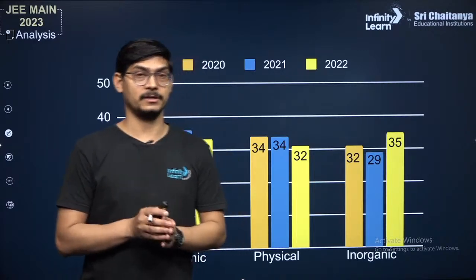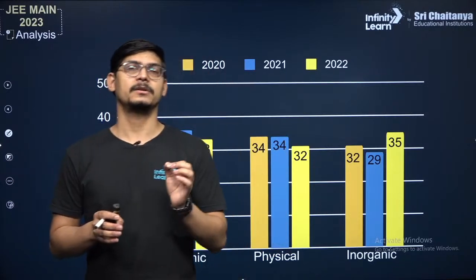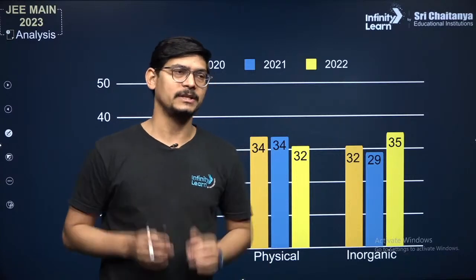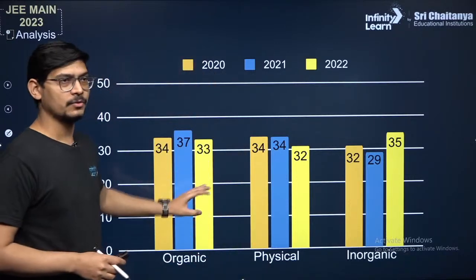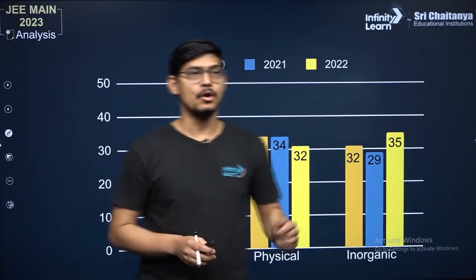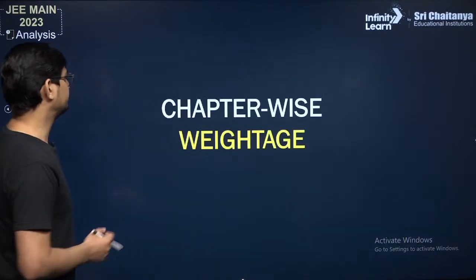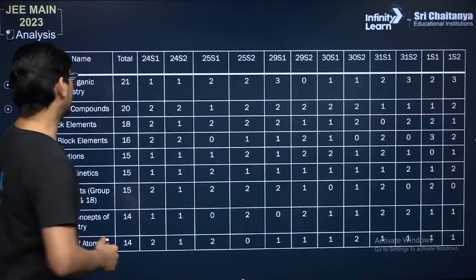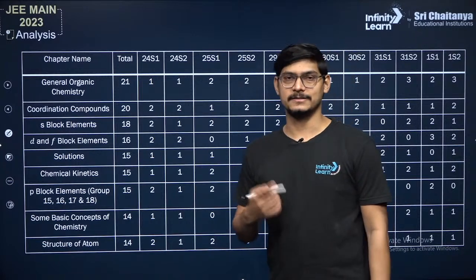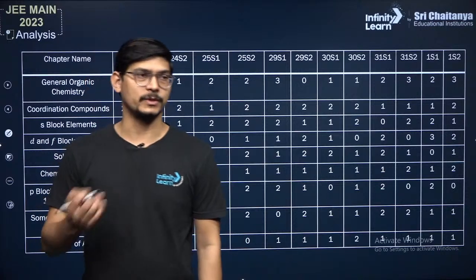That means if you are preparing chemistry and you are not in a position to cover the entire syllabus, just pick a few of the most important chapters from each of these segments: organic, inorganic, and physical. All this data is pointing towards one thing, that in chemistry all three units are individually important. Now let us see the chapter-wise weightage. In chemistry roughly there are 30 units, 14 in the class 11 syllabus as per NCERT curriculum, and 16 in the class 12th syllabus.